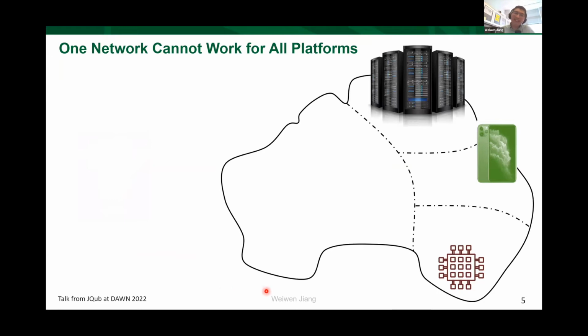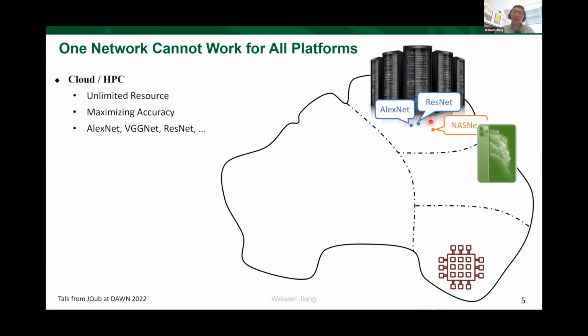The problem here is that for today's machine learning, we need to run the machine learning algorithms on a hardware platform. As demonstrated here, we show three very popular platforms. The first one is the cloud and high performance computing platform. The platform itself has the property of unlimited resources. So the objective here is only accuracy.